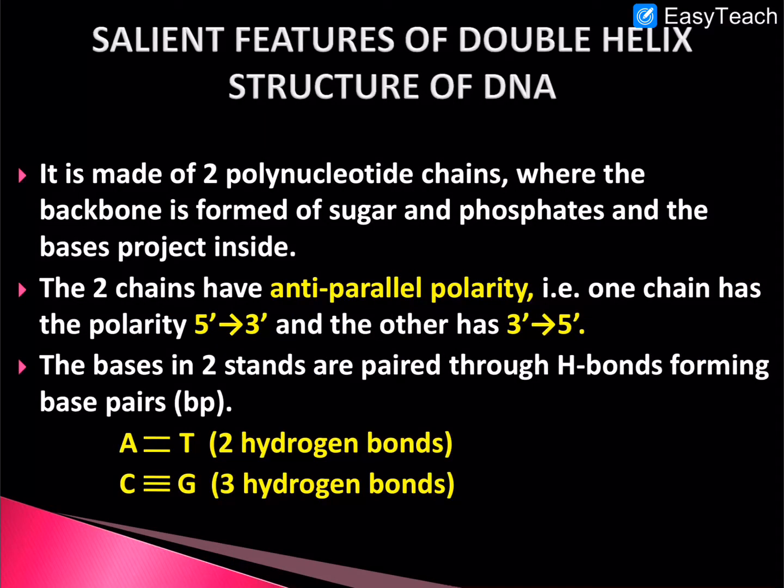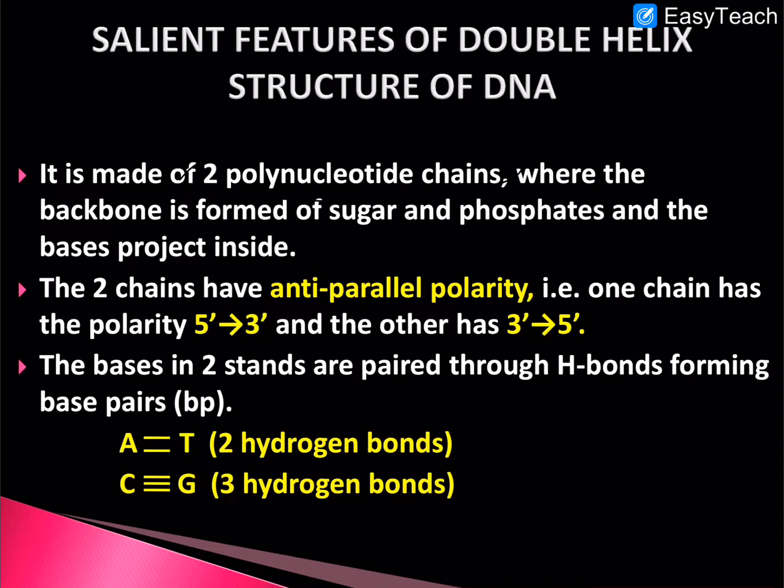Dear students, when we see the double helical structure of the DNA, it is made up of 2 polynucleotide chains, and its backbone is mainly made up of sugar and phosphate groups. The 2 chains are anti-parallel to each other. One has 5' to 3' polarity, and the other has 3' to 5' polarity. These 2 strands are paired with each other through hydrogen bonds.